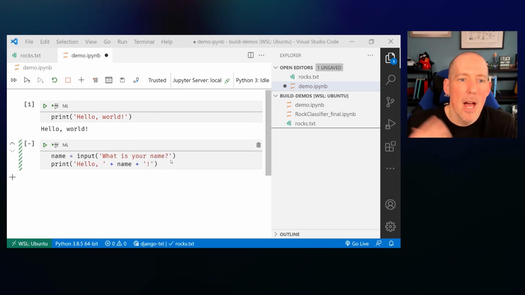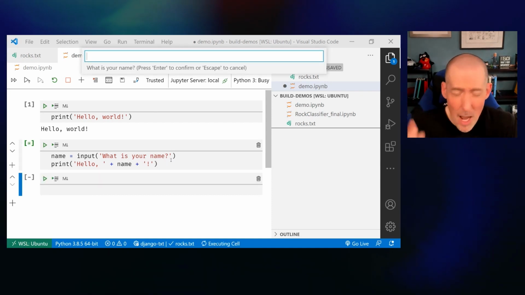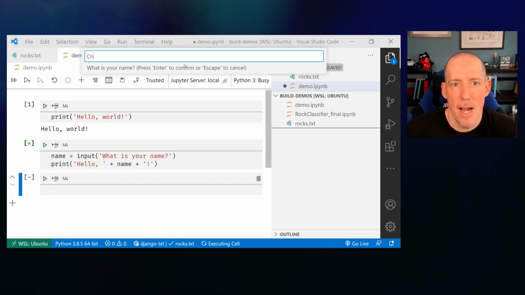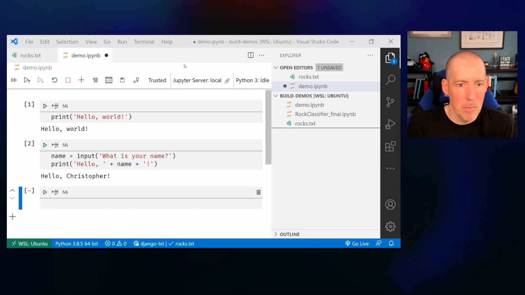Perfect. So let's go ahead and run this. Again, that little Shift Enter. Up at the very top in Visual Studio Code, it will now say, what is your name? And I'll say Christopher, and hit Enter. And now we'll print out, hello, Christopher.